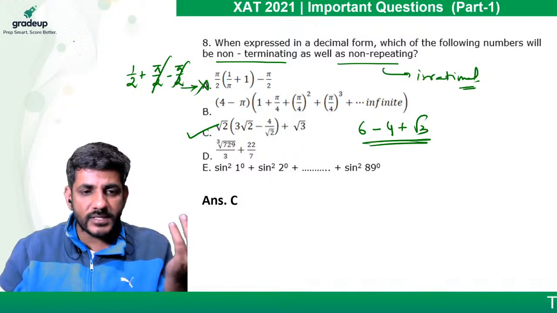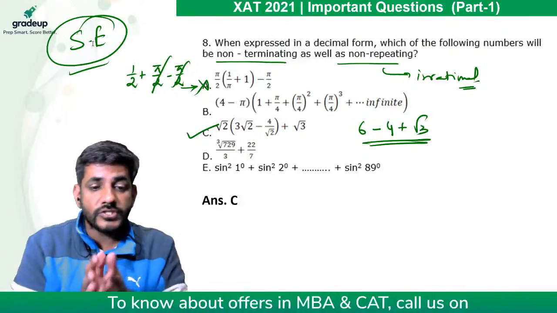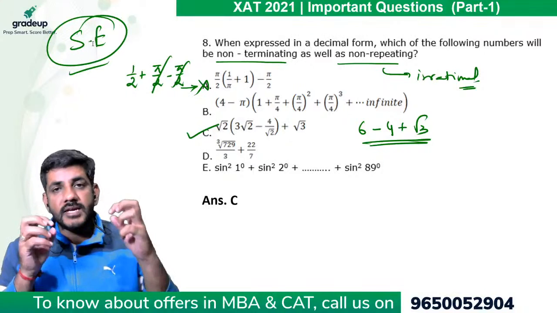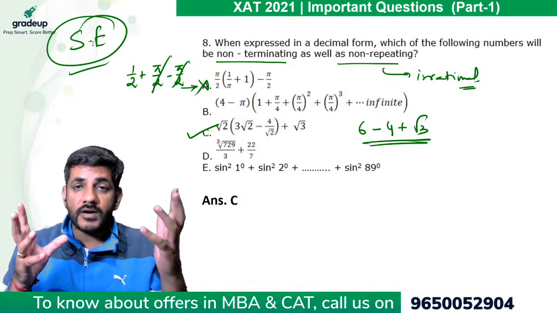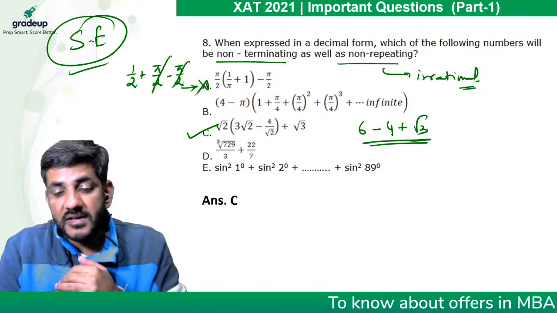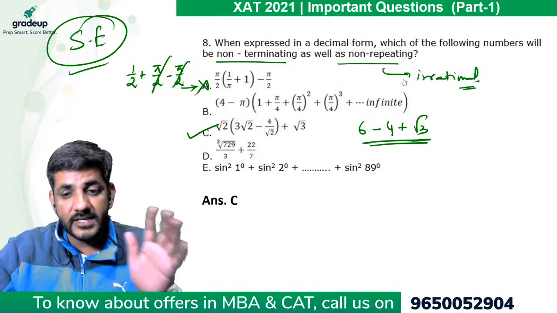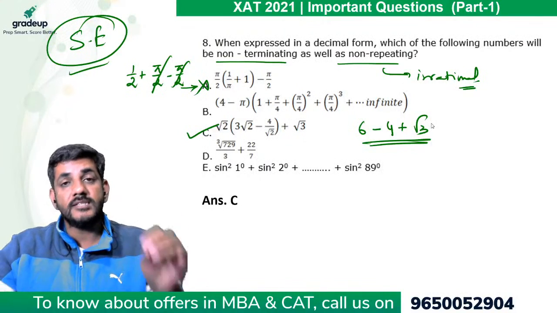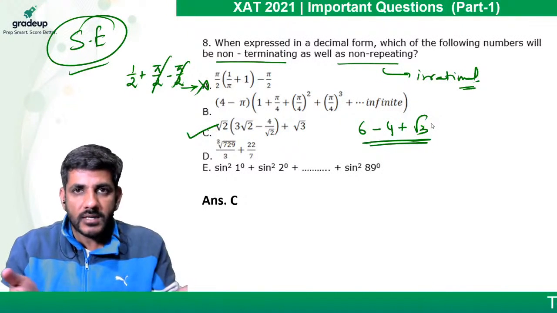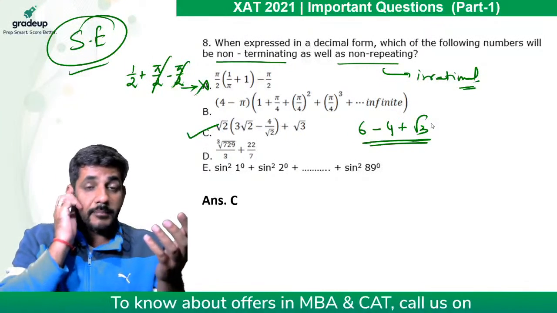So I found this question super easy because of the kind of options. I did not have to check other options. I straight away got the answer from this. Probably the options were looking very dangerous, है ना? साइन स्क्वायर ऑफ 1 डिग्री, साइन स्क्वायर ऑफ 2 डिग्री, ऐसा करके क्यूब रूट ऑफ 7 to 9 अपॉन 3, पाई में एक सीरीज देके इन्फिनिट सीरीज बना दी है. सो दिस लुक्स डेंजरस, है ना. So at the face of it, it looks difficult, but actually this question was super easy because of the options which are given to us. And obviously these are the actual options. I have not designed them. So therefore I would say this again was an easy question in that paper that should have been done.